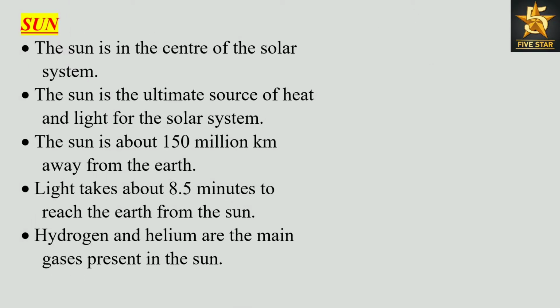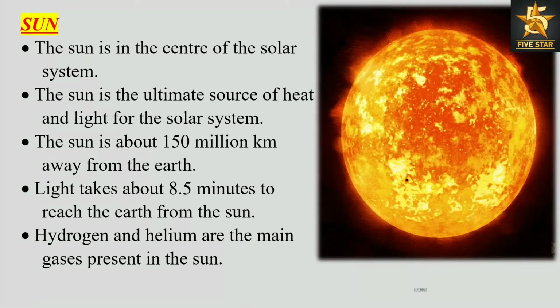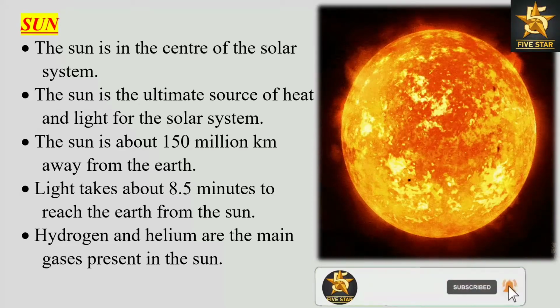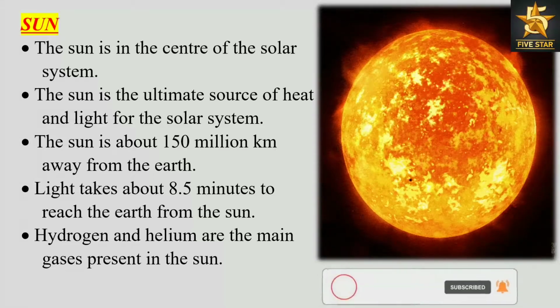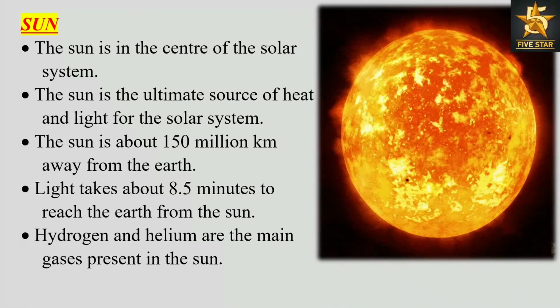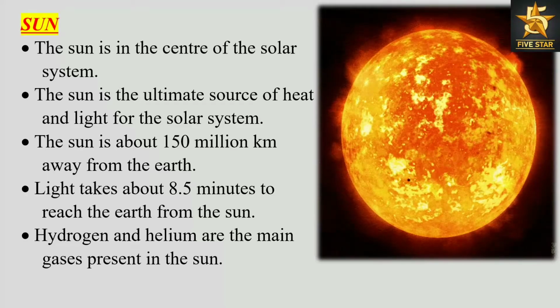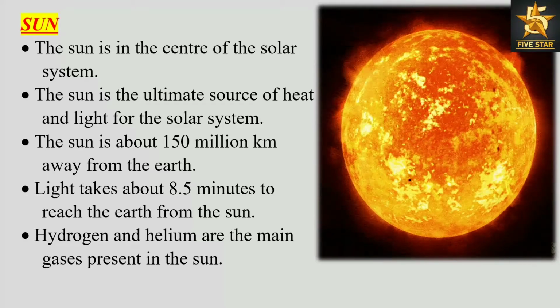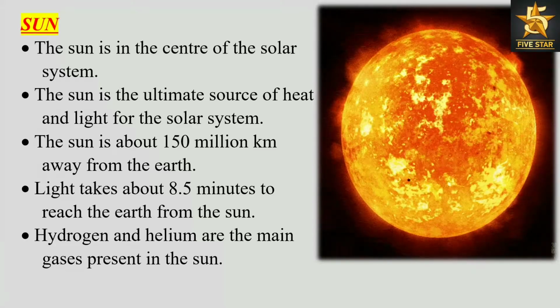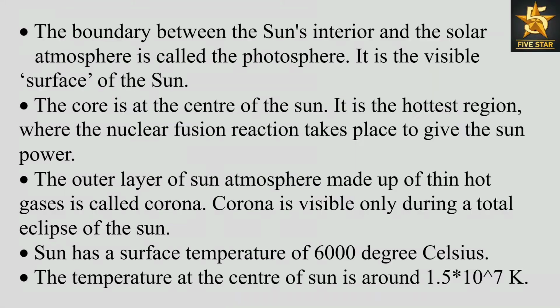Sun. The Sun is in the center of the solar system. The Sun is the ultimate source of heat and light for the solar system. The Sun is about 150 million kilometers away from the Earth. Light takes about 8.5 minutes to reach the Earth from the Sun. Hydrogen and helium are the main gases present in the Sun. The boundary between the Sun's interior and the solar atmosphere is called the photosphere. It is the visible surface of the Sun.